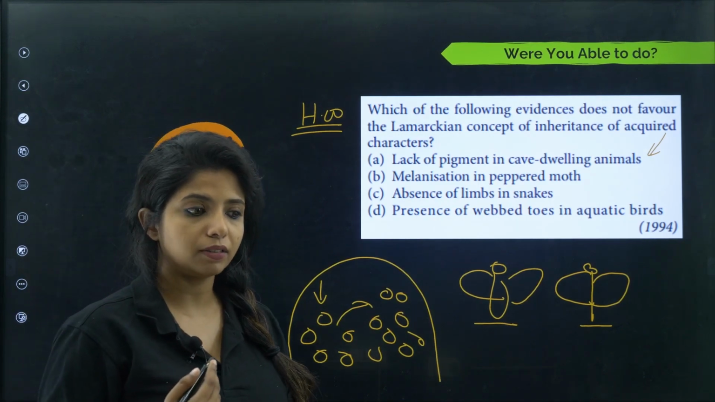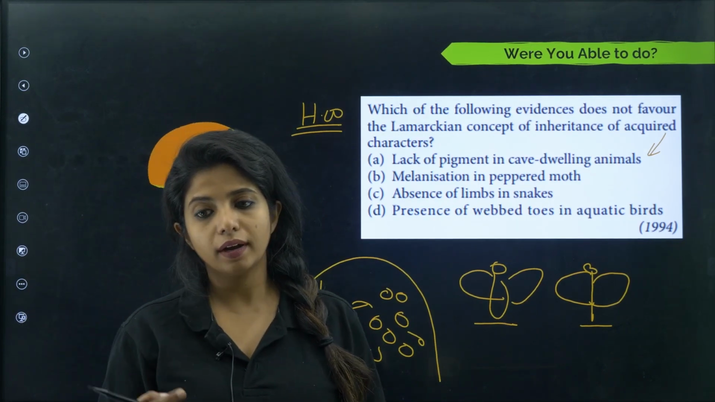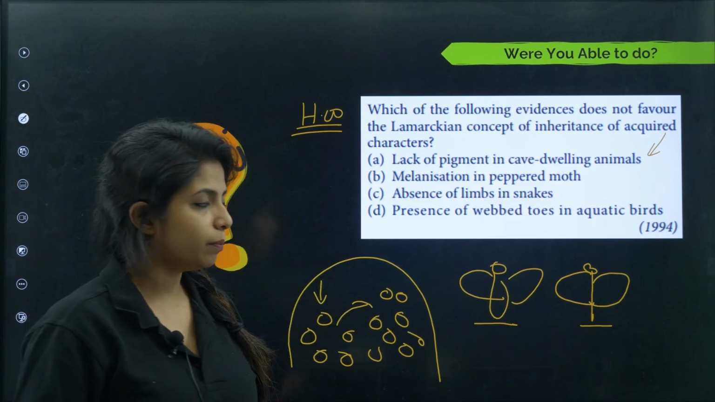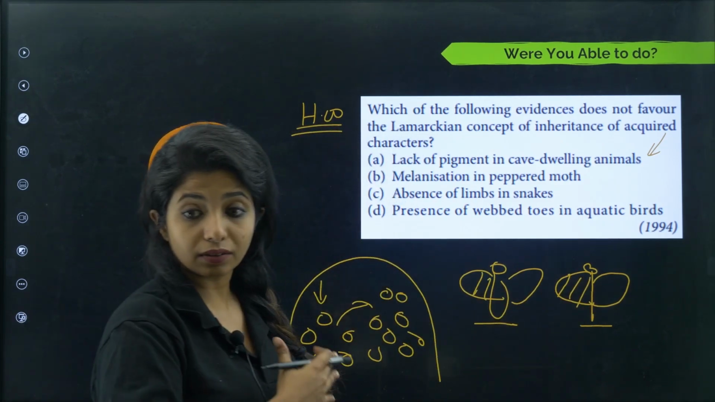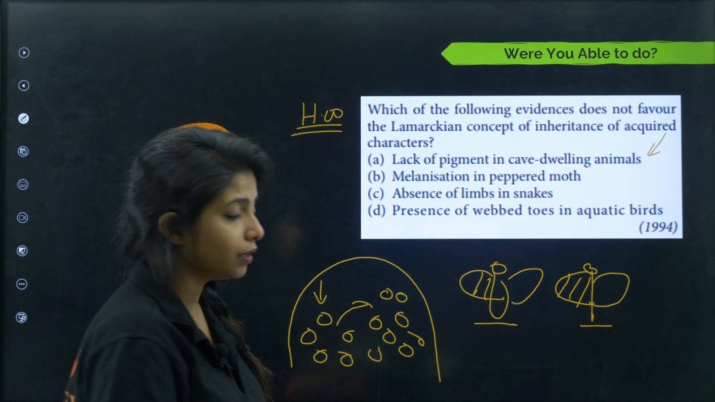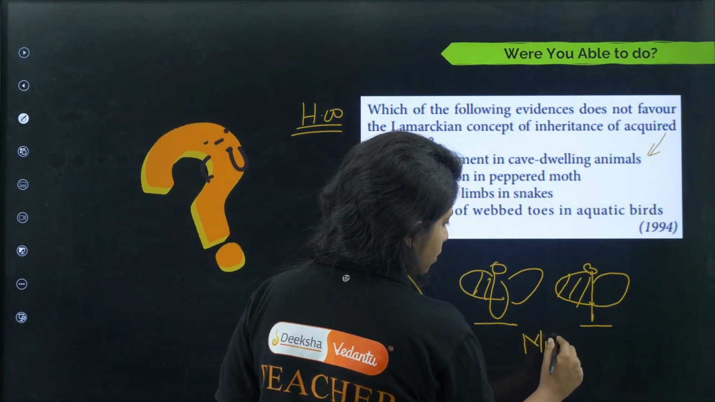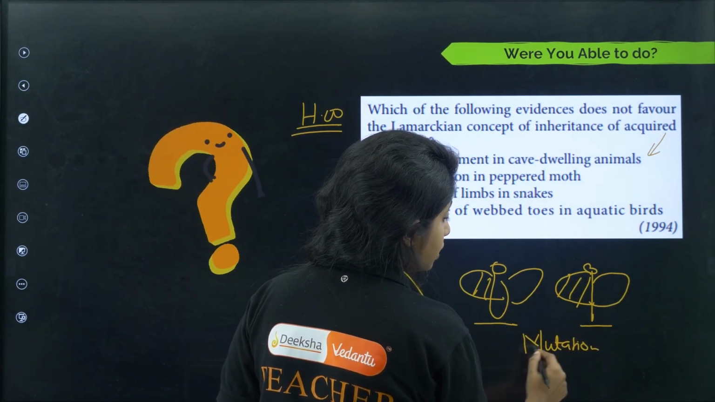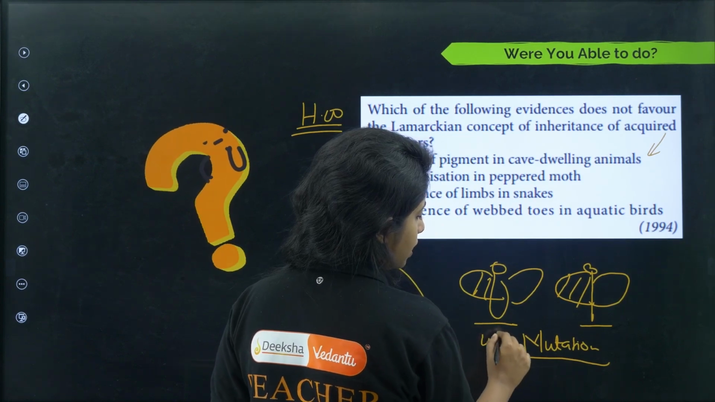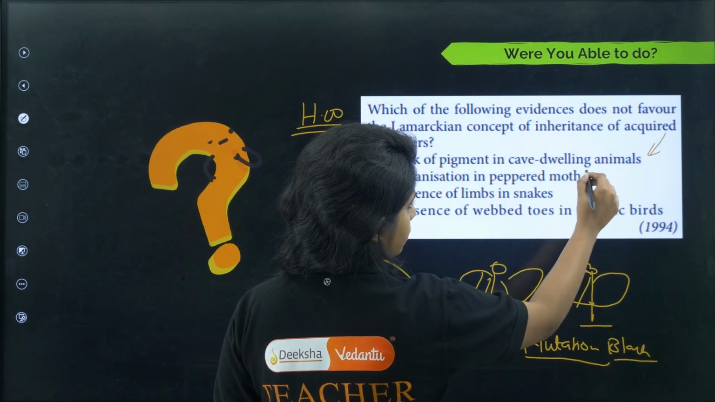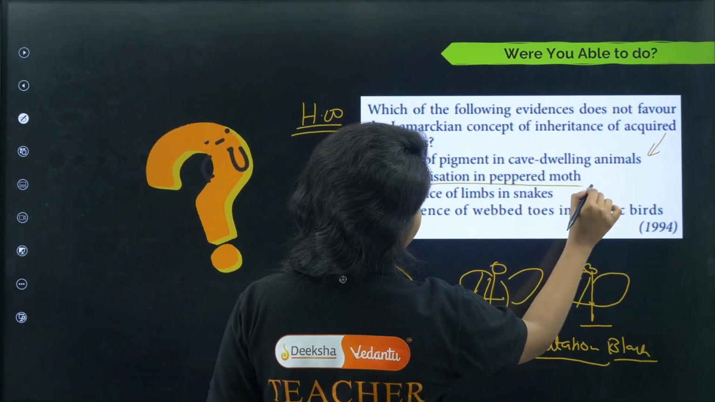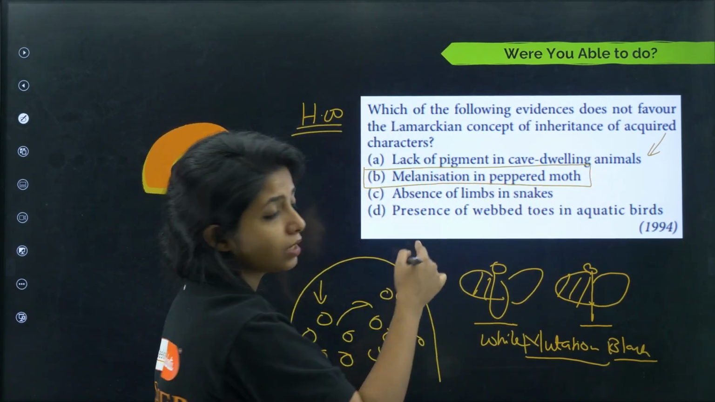According to Lamarckism, only one trait gets acquired and then it goes on. But over here, the white one is there and the black one is also there. And melanization happened because of mutation, children, which is why there are two different varieties, one white and the other black. So this is opposite to Lamarckism. This does not prove Lamarckism. So this is the answer, but still we'll go ahead.